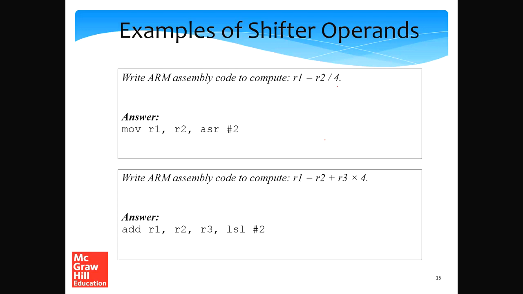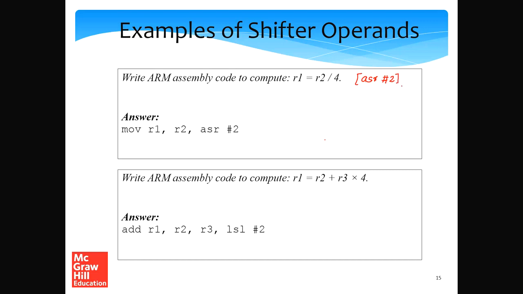So essentially dividing a number by 4, as was discussed in chapter 2, is the same as right shifting it by 2 positions. But this is not a logical right shift, it's an arithmetic right shift. We'll call it an ASR. And we shift it by 2 positions.